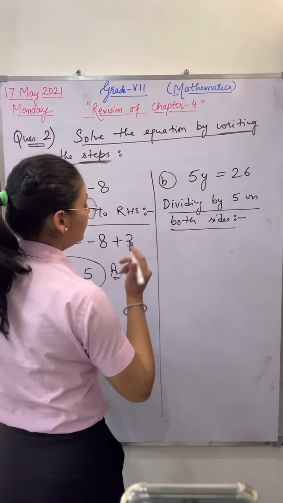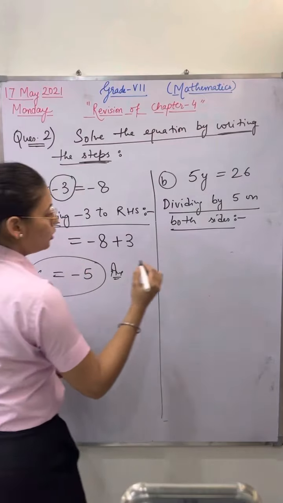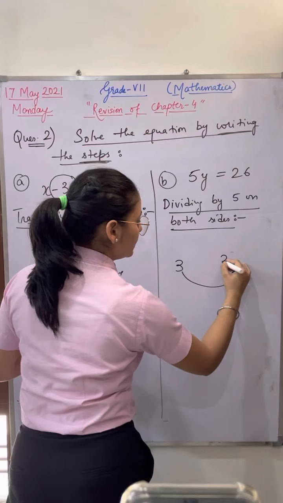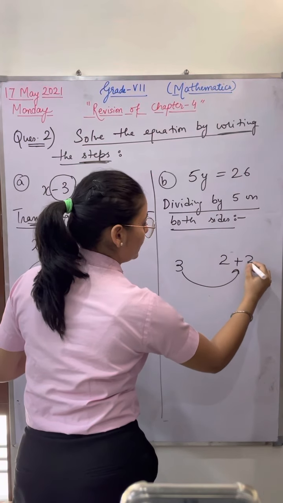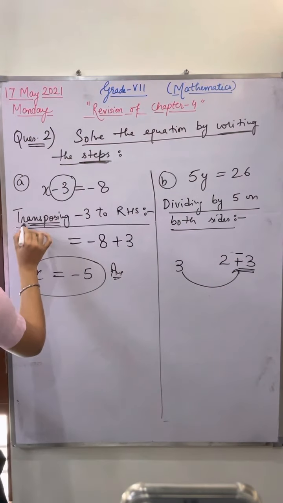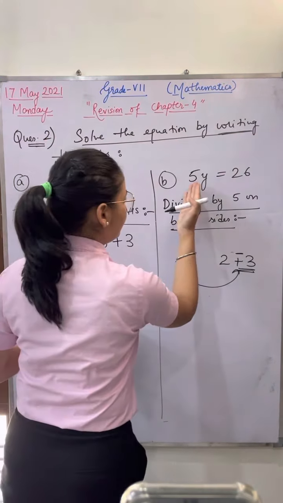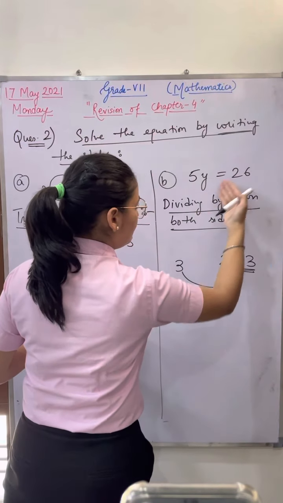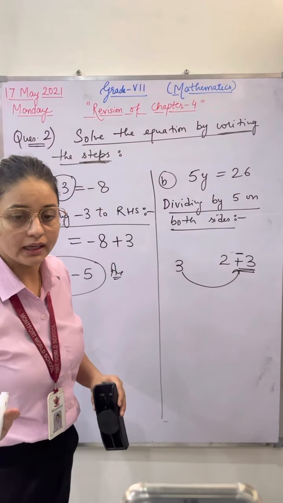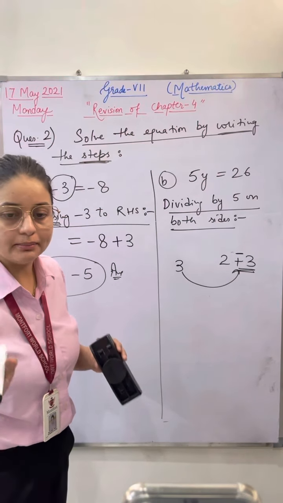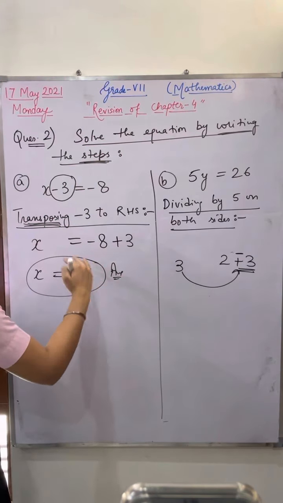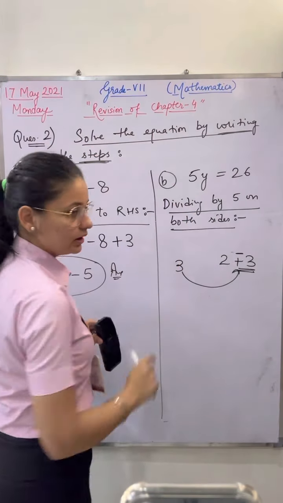Transposing means shifting a value so that, suppose 2 was there earlier, it becomes plus 3. When the value goes in addition or subtraction, that is known as transposing. When you shift the value in division or multiplication, that is not transposing. Transposing is only when you shift the value in addition or subtraction, not in division.